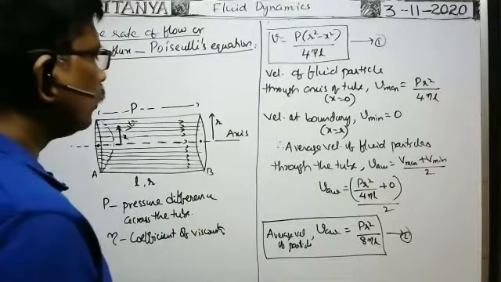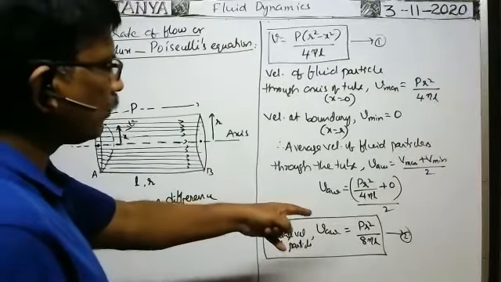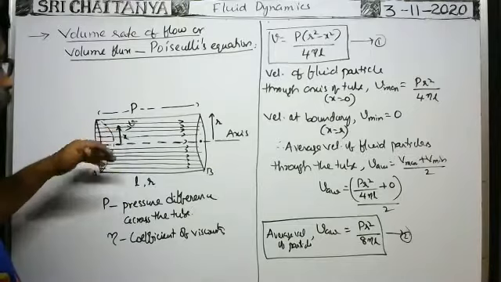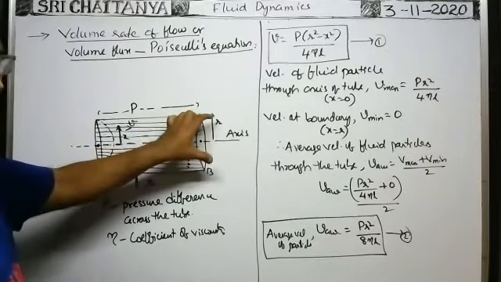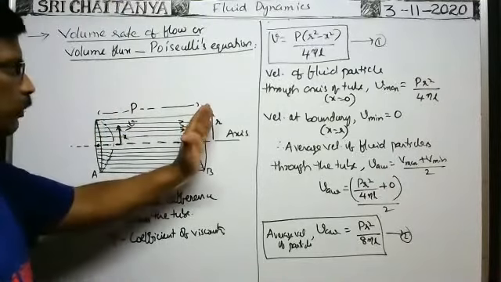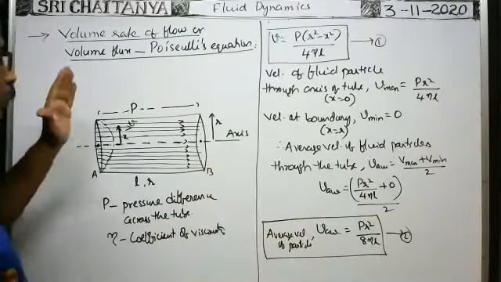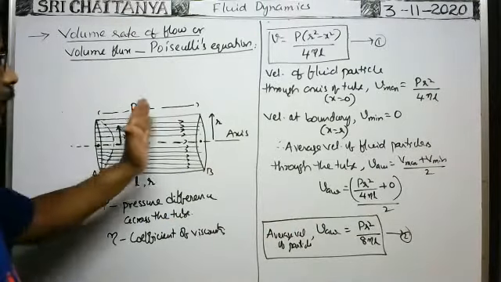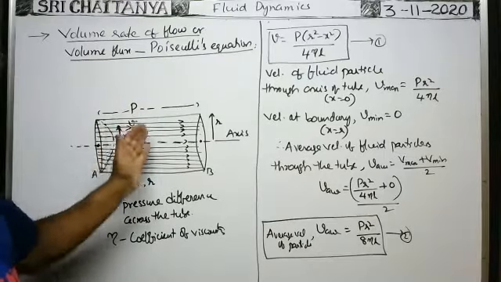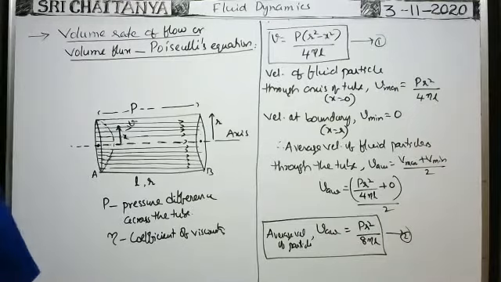Right. So the average velocity of the fluid particles is equal to pi r square by 8 eta L. Then what is the volume rate of flow of the fluid through this pipe, when the pressure difference is maintained and the fluid is flowing through this pipe with this average velocity? What is the volume of the fluid flowing through the capillary tube per second? Volume of the fluid flowing through the tube per second means A into v, no?